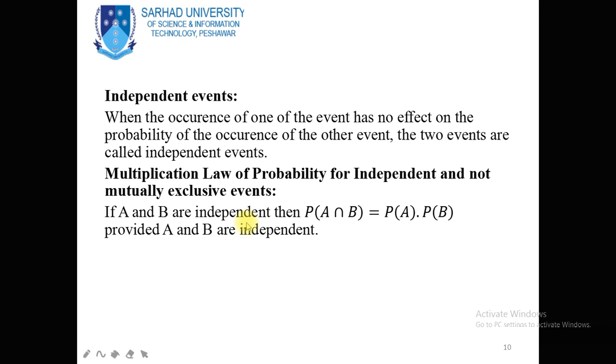And another important law is the multiplication law. When two events A and B are independent and not mutually exclusive events, then we use the multiplication law. We use the multiplication law for the AND option, probability of A and probability of B. In the case of the AND option, we use the intersection and replace the intersection by multiplication when the two events A and B are independent and not mutually exclusive events. Then probability of A intersection B will be equal to probability of A dot probability of B.